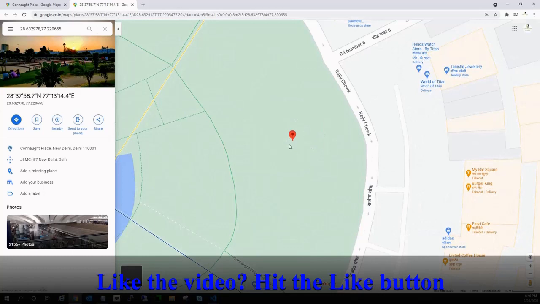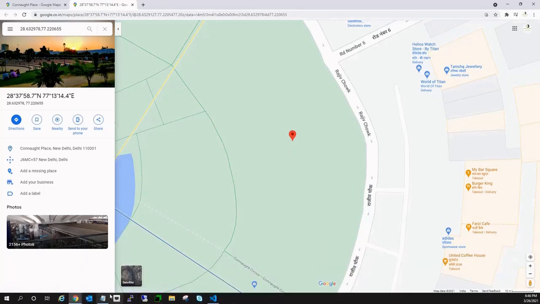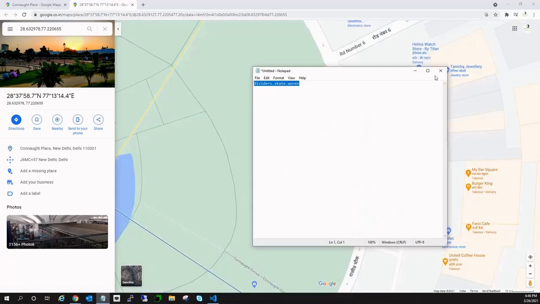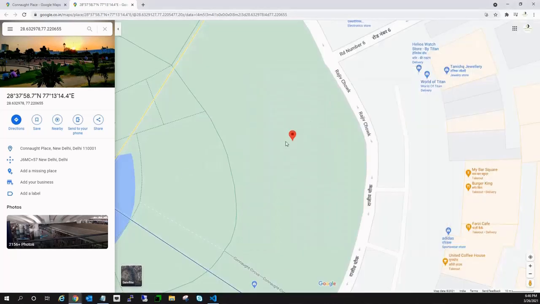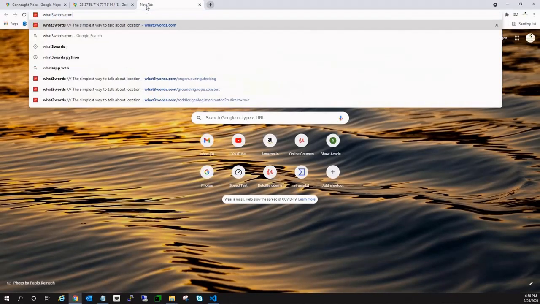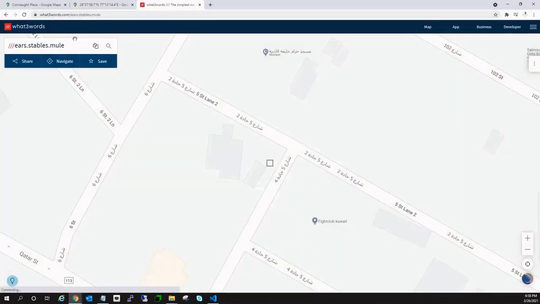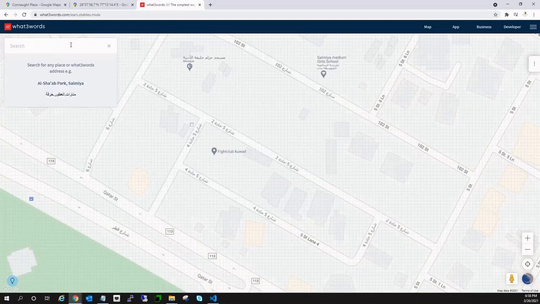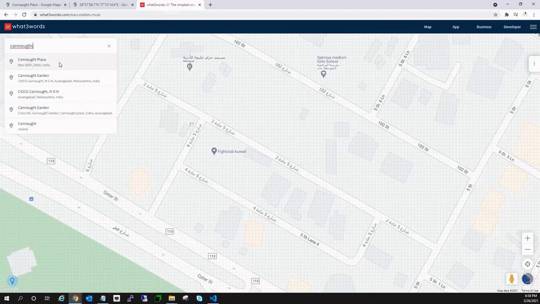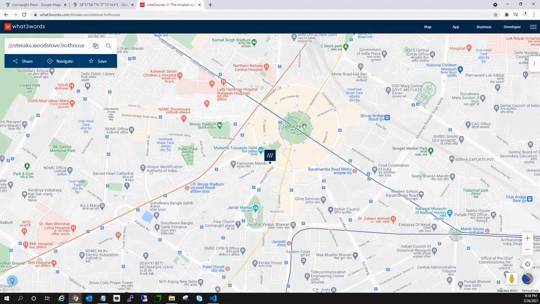So let us see how I was able to reach there without any trouble by just using these three words. Let's begin. What I'm going to use is the What3Words API. What3Words is a website and mobile application which has divided the entire world's geography into 3 meter squares.